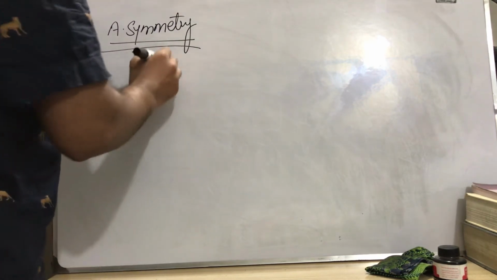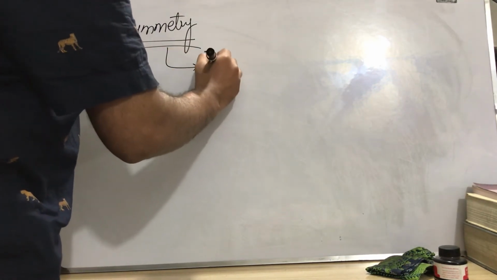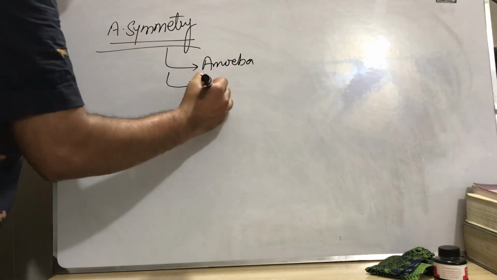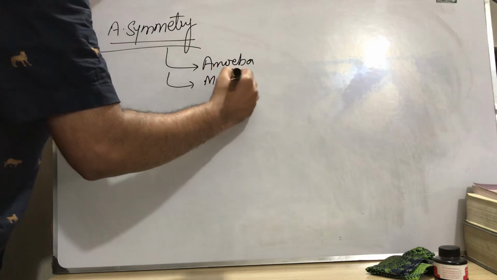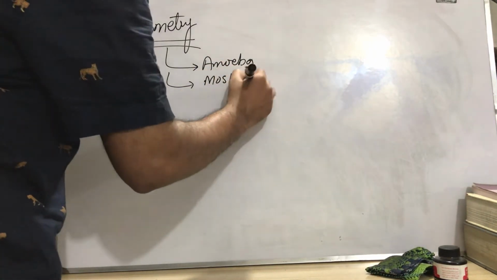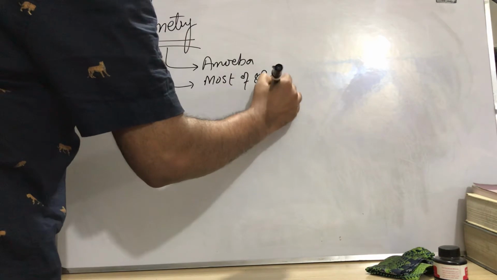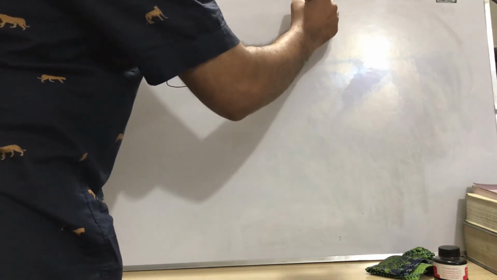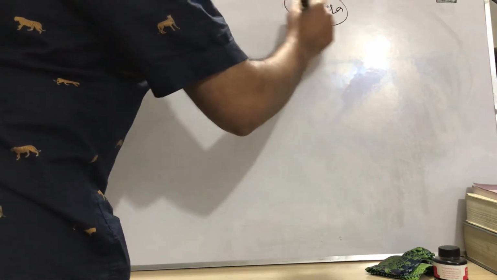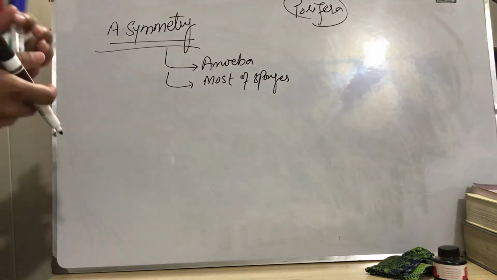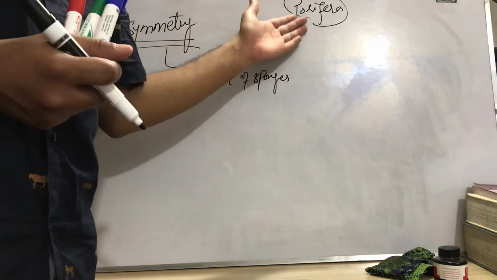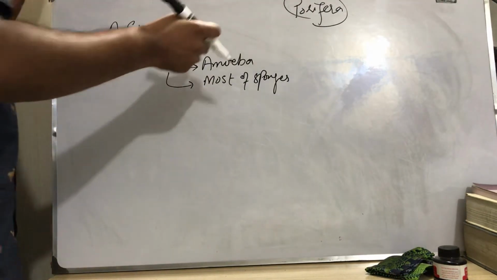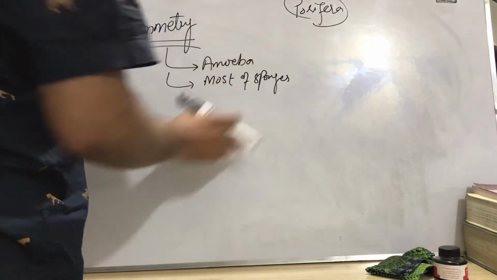So in these we can say amoeba, and most sponges, like very primitive animals in the kingdom Animalia. Porifera are those organisms which include the sponges, and they are the first phylum of the animal kingdom.